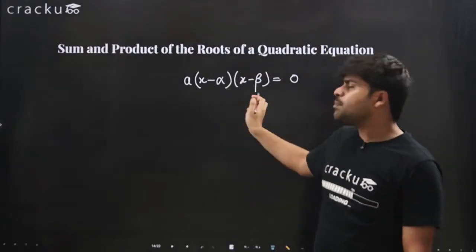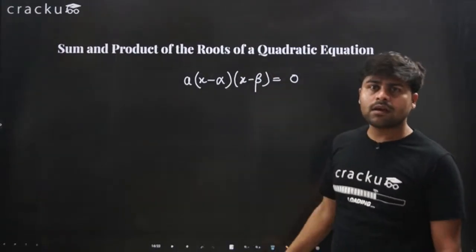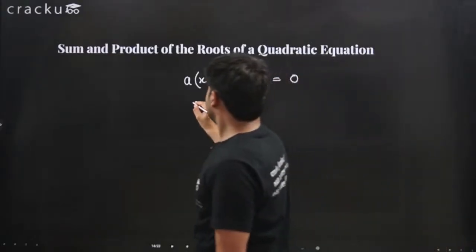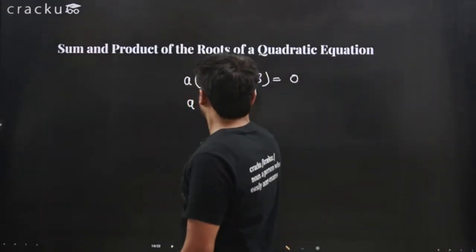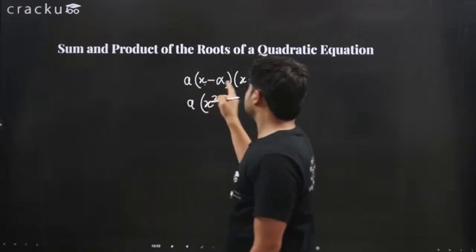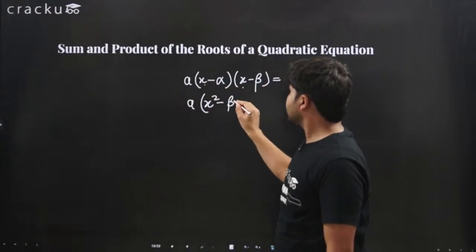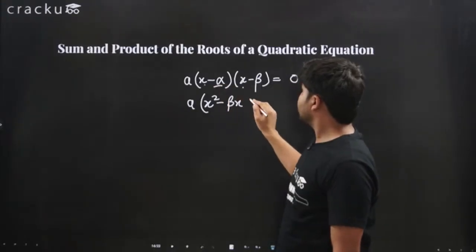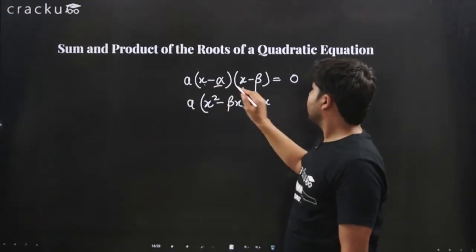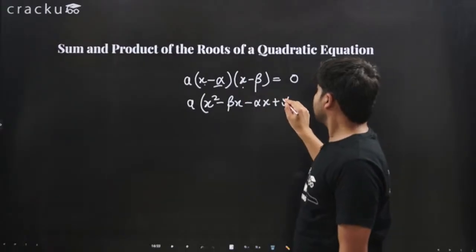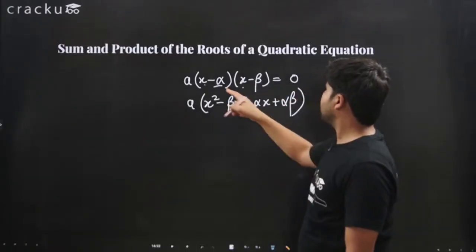Now if I multiply the brackets and write everything in detail, I will get a times x squared, since x times x is x squared, then x times minus beta is minus beta x, x times minus alpha is minus alpha x, and alpha times beta is alpha beta with a plus sign because both are negative.